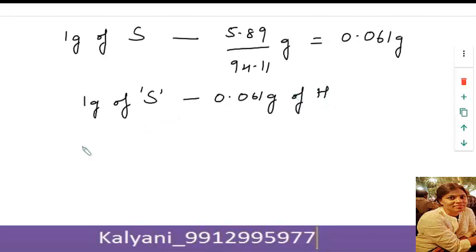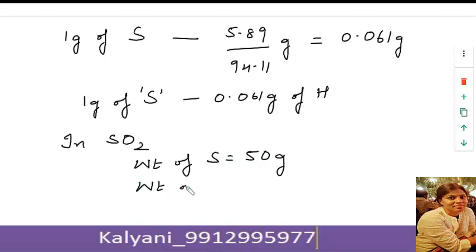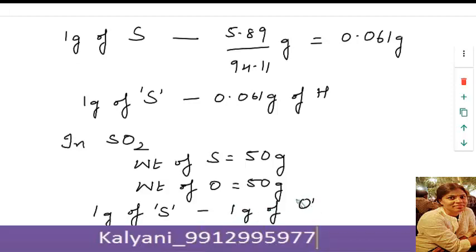Second case is the formation of sulfur dioxide. In sulfur dioxide, you have 50% of sulfur, therefore weight of sulfur is 50 grams and weight of oxygen would be 50 grams. Therefore, when 1 gram of sulfur is taken, it requires 1 gram of oxygen for the formation of sulfur dioxide.